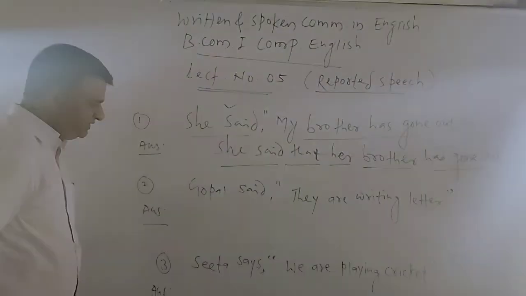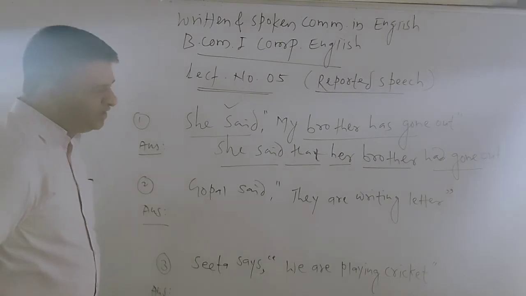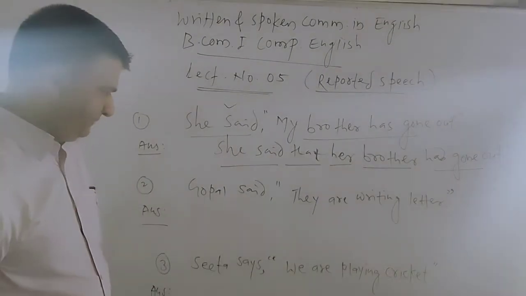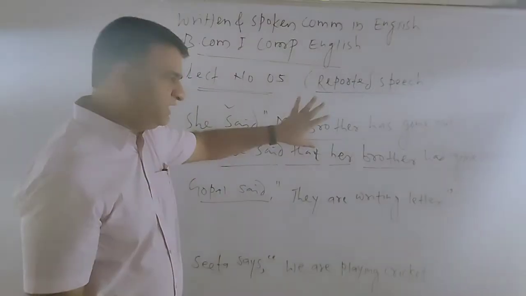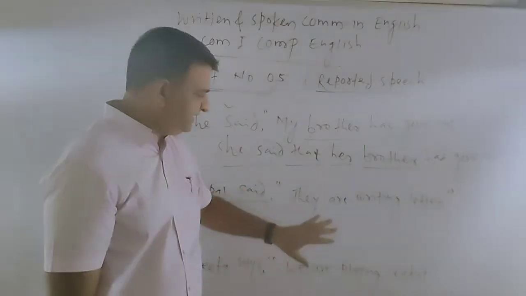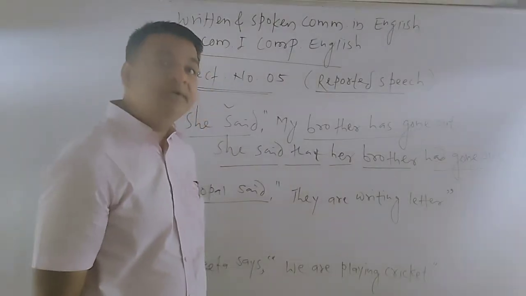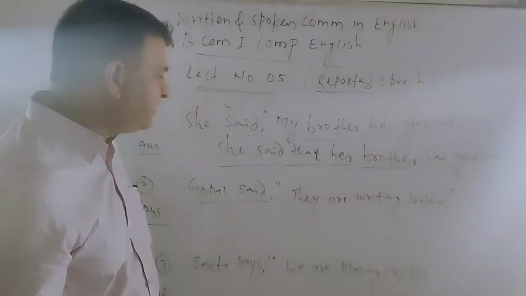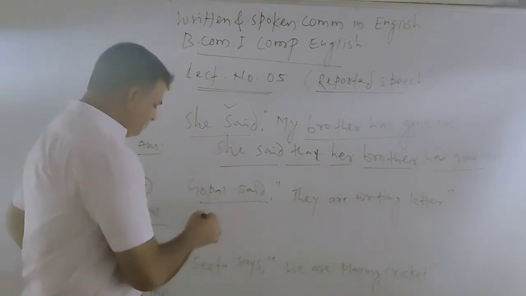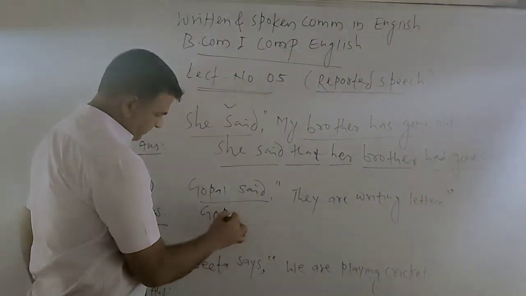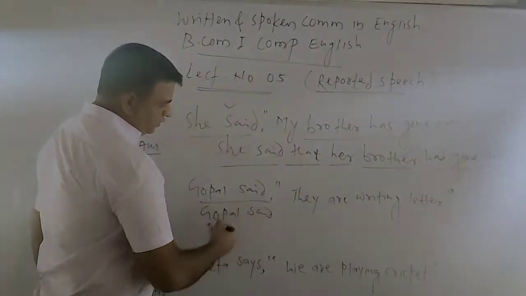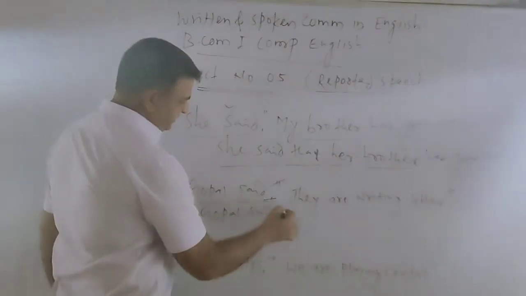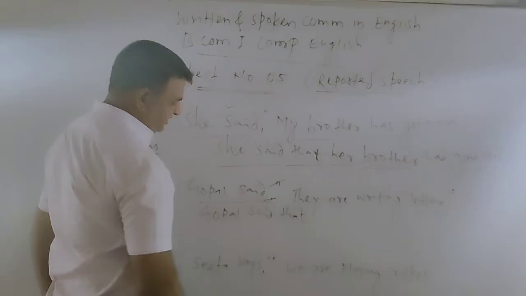Then the second sentence: Gopal said, "They are writing letter." Here again the pattern is the same, but the earlier sentence was in present perfect and this sentence is in the present continuous. We took "Gopal said" as it is, then we remove the inverted commas and add "that".